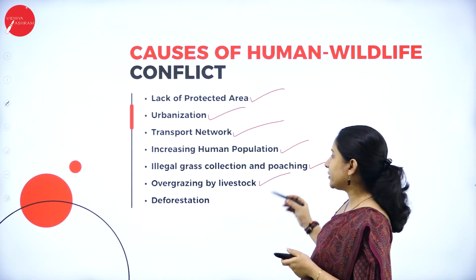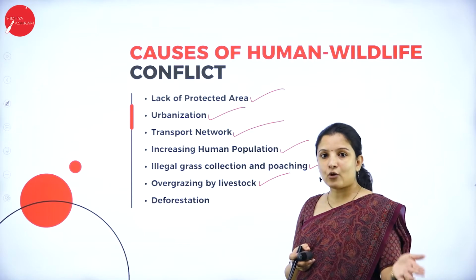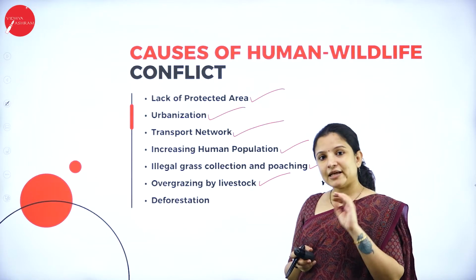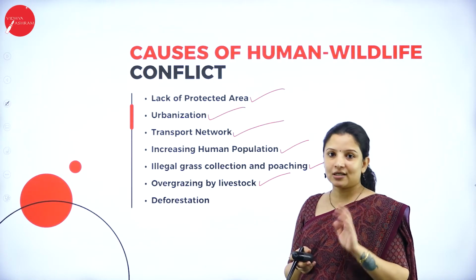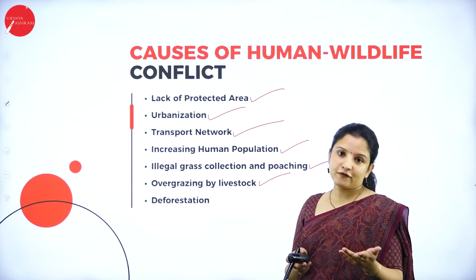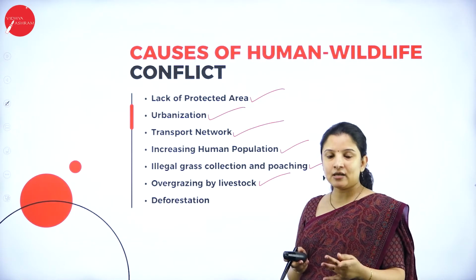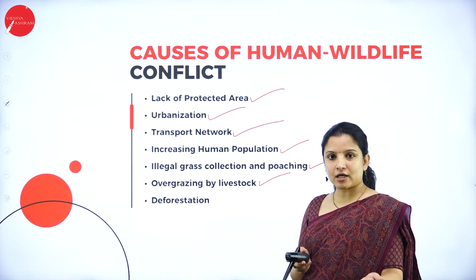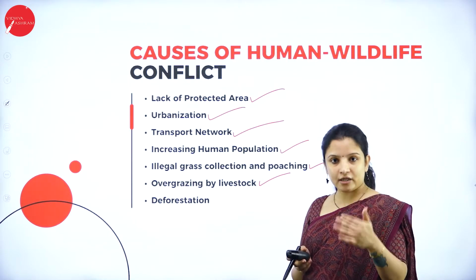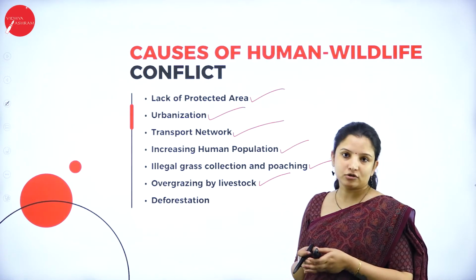Next is overgrazing by livestock. In some of the villages which share a boundary with the forest, people just leave their animals to enter into the forest. If these animals continuously feed on the grasses or herbaceous plants that are there, then there will be scarcity of food for the herbivorous animals. Therefore, the herbivorous population will decline, and there will be a scarcity of food for the carnivores, and the carnivore population will start to decline. Therefore, the carnivores will have no option other than to enter into human settlements. So overgrazing by livestock is also one of the reasons.